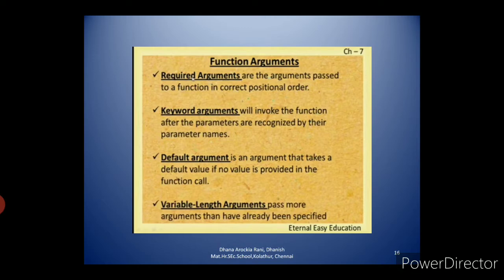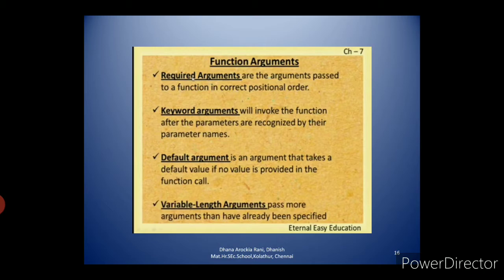Then default argument. A default argument is an argument that takes a default value if no value is provided in the function call. So you have to give one default argument value, and that argument takes the default value if no value is provided in the function call. If you are not giving any value in the calling function, it will take the default value.